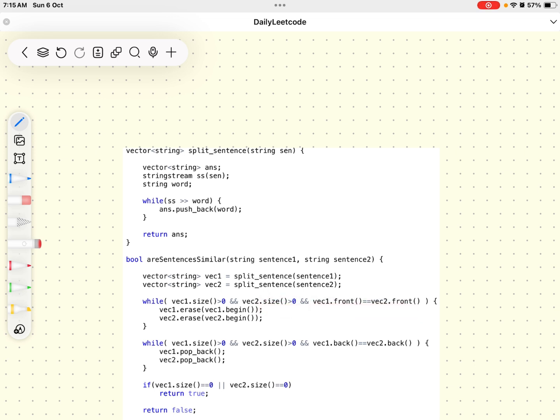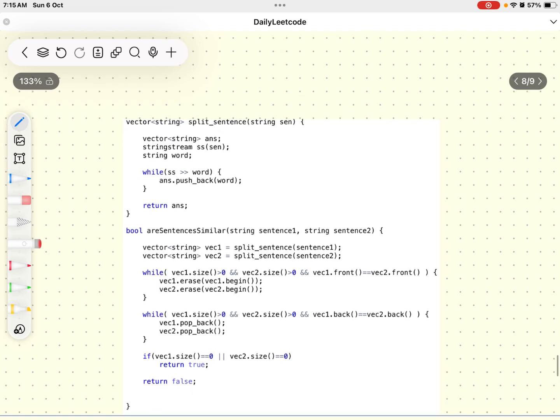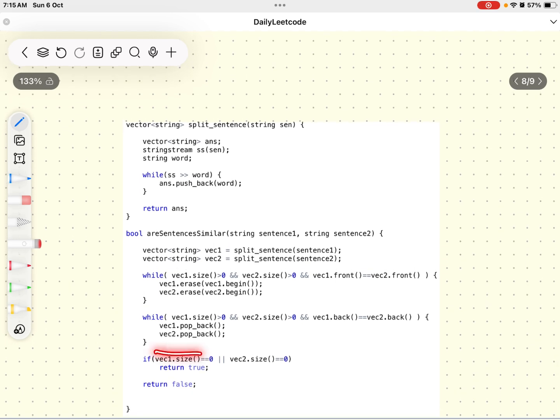So we remove the front of both vectors. Then we check whether both sizes are greater than 0 and their backs also match, and if they match, we pop from the end. Later we check if either of them becomes 0, the answer is true, else the answer is false.